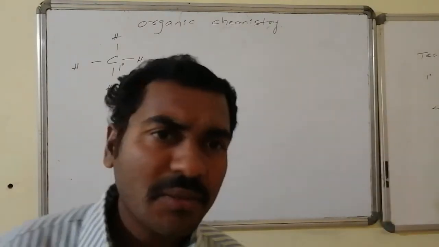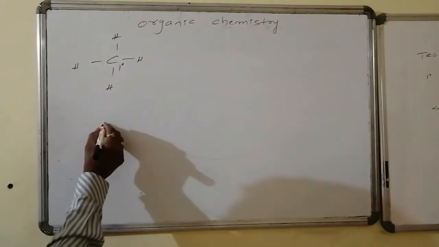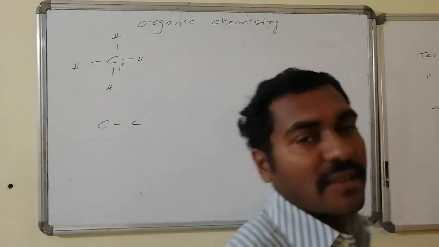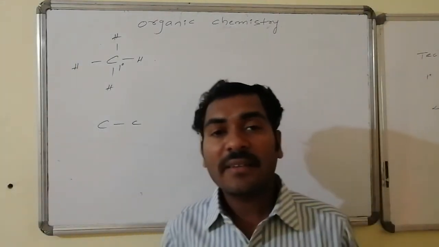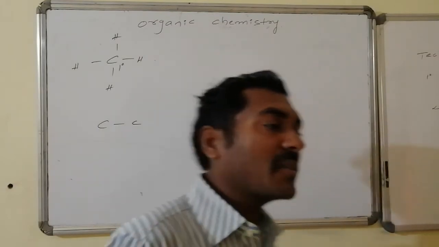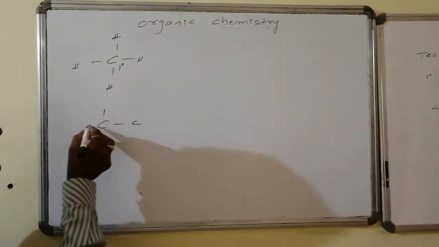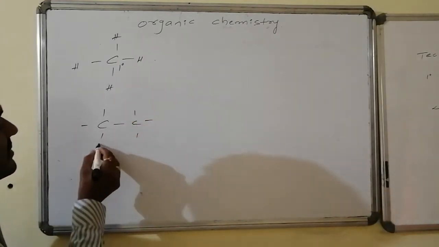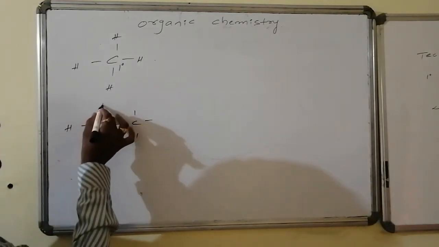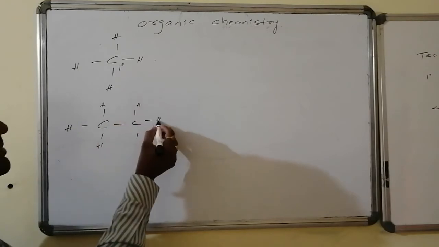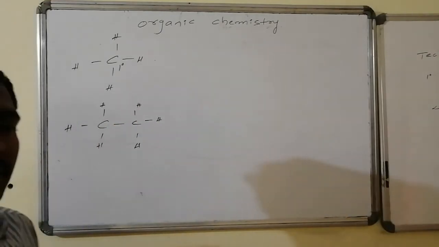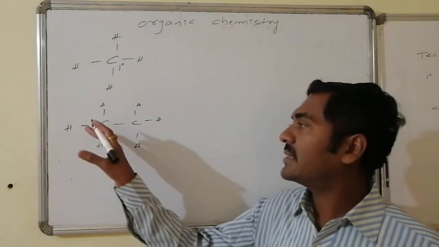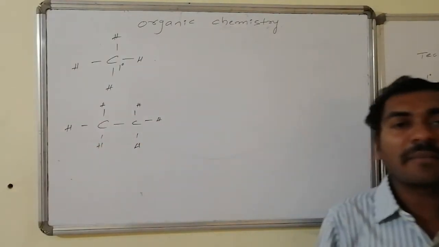Similarly, let us go for the extension of the chain in a saturated manner. Carbon and carbon are connected by single bond, whereas here the remaining 3 valencies are associated with the carbon. See, these are the 3 valencies, and here also there are 3 valencies. Let us go in the simplest manner that all of these are connected with hydrogens only. If I look at the carbons primarily, this carbon is connected with only one carbon.